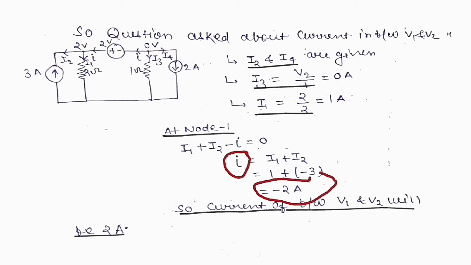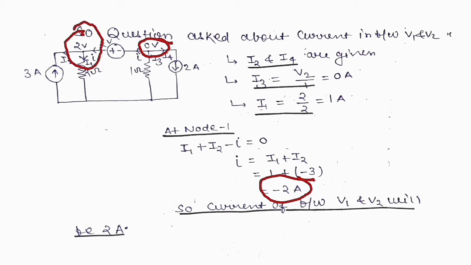That means the direction of current flow that the question assumed is wrong. Another way we can also prove it: this is the wrong direction chosen in the equation, that's why the value of current is minus 2. Here you see the voltage is 0 volt, and here the voltage is 2 volt.